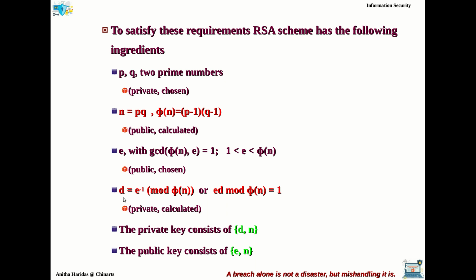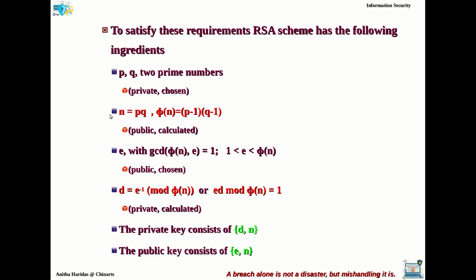So now you have got two prime numbers. Using these two prime numbers, you have calculated the n value. Using the n value and phi of n value, you have selected an e value. Once the e value is selected, you have calculated the d value. So now you have determined E, D and N, right?